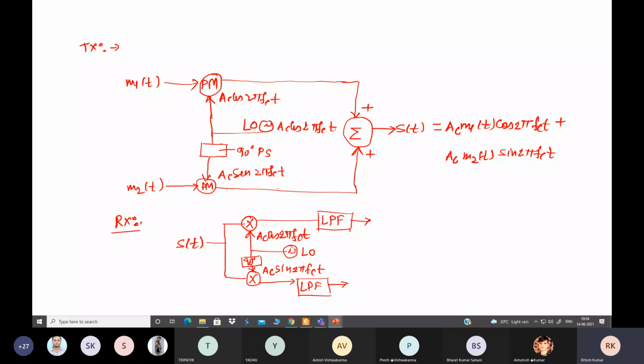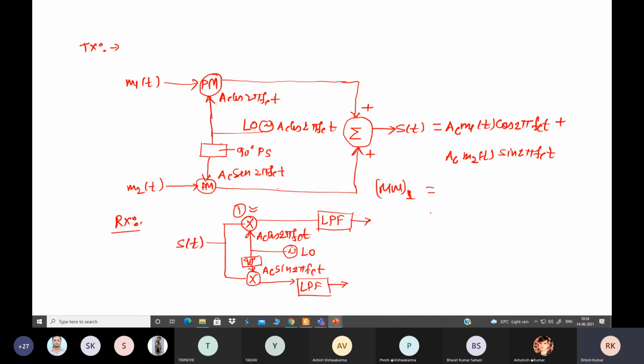Now see one by one what we are taking: S(t). When this S(t) is multiplied by A_C cos 2 pi f_c t, what will be the result? For the upper section, I am discussing multiplier 1. What will be the multiplier 1 output? It should be S of t multiplied by A_C cos 2 pi f_c t.